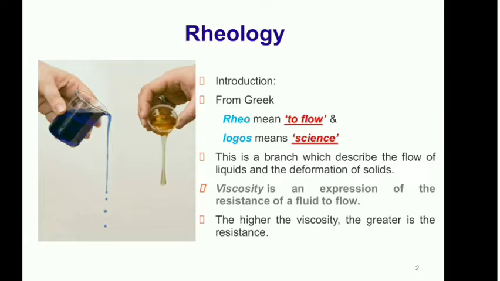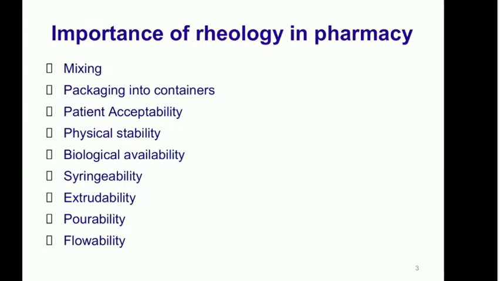Likewise, among pharmaceutical liquids, glycerin, liquid paraffin, Tween and Span are highly viscous liquids.